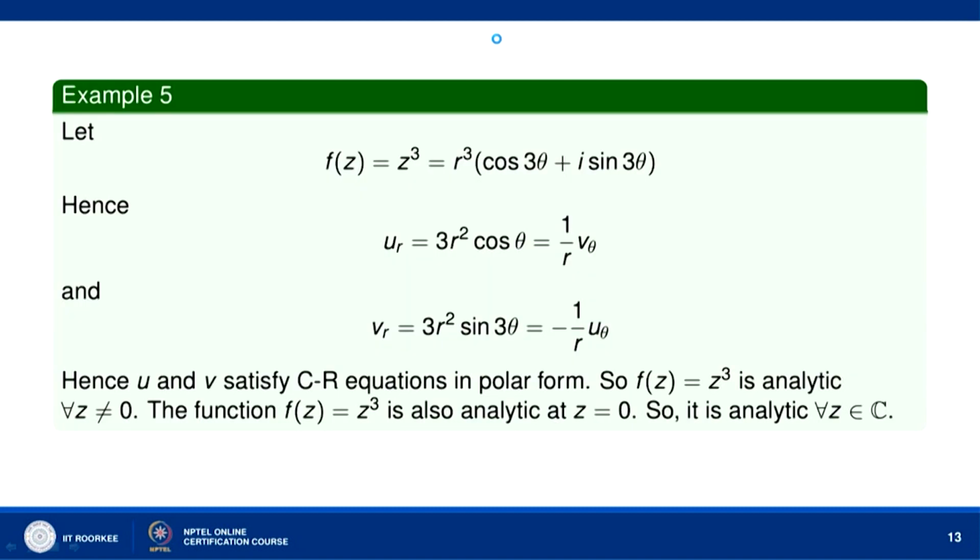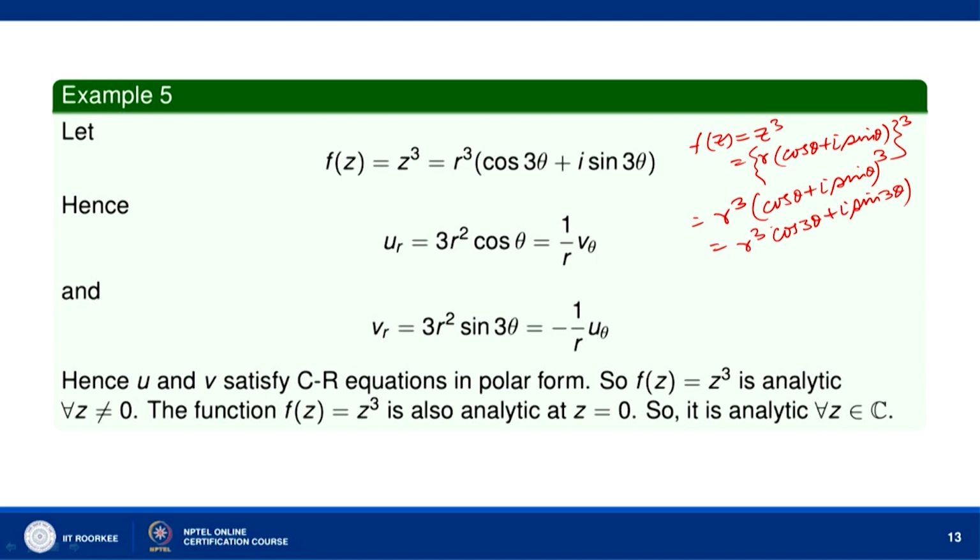Okay. Now, let us use these Cauchy-Riemann equations in polar form to see whether they are satisfied for a complex function. So, let us say f z equal to z cube. Okay. Taking z equal to r cos theta plus i r sin theta, what we will get? f z equal to z cube will give us r cos theta plus i sin theta whole cube. Okay. This is r cube and cos theta plus i sin theta whole cube. So, by de Moivre's theorem I can write cos 3 theta plus i sin 3 theta.